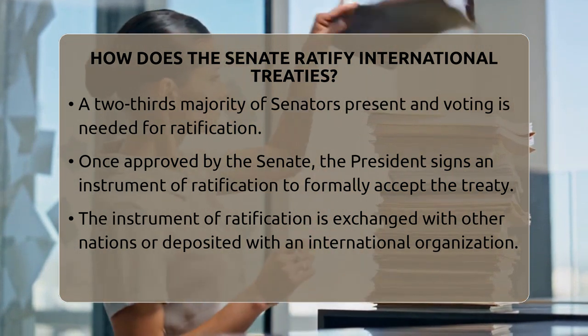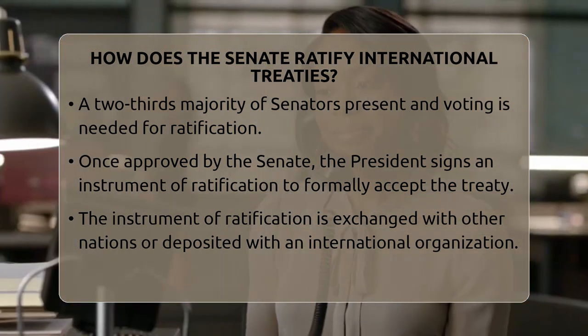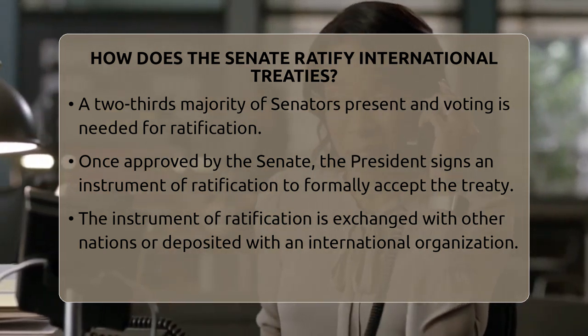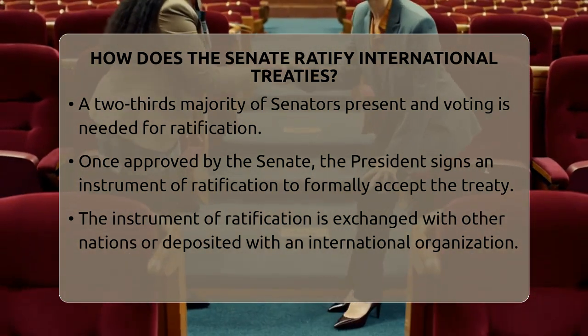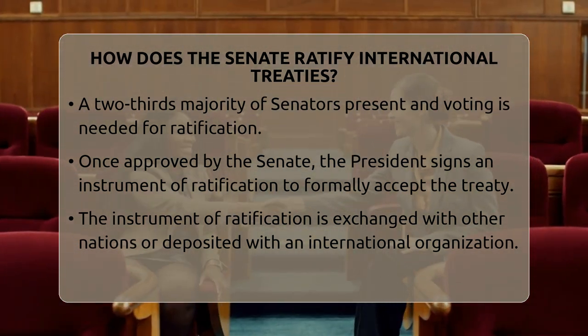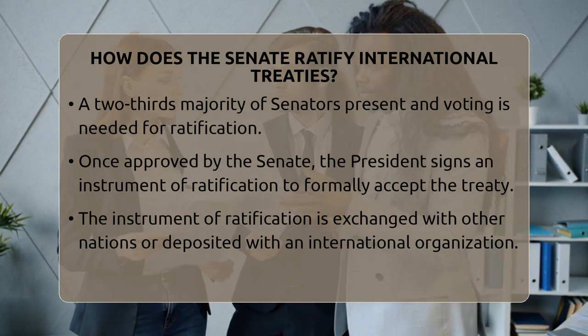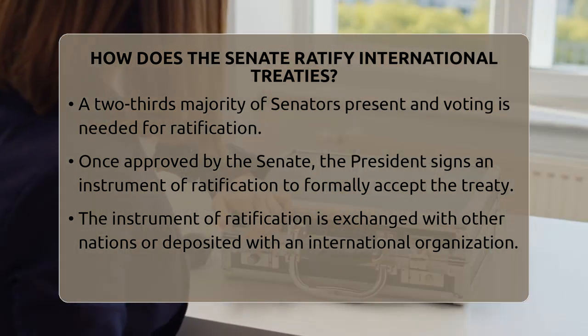For the treaty to be ratified, it must receive the approval of at least two-thirds of the senators present and voting. This supermajority requirement ensures broad consensus and national interest alignment. If the Senate approves the treaty, the next step involves the president's formal ratification.